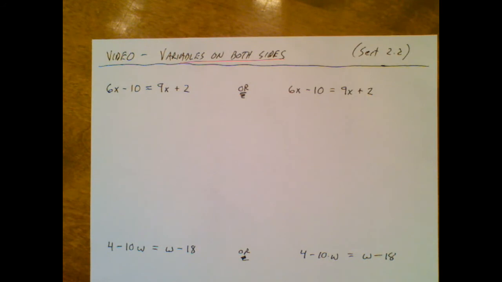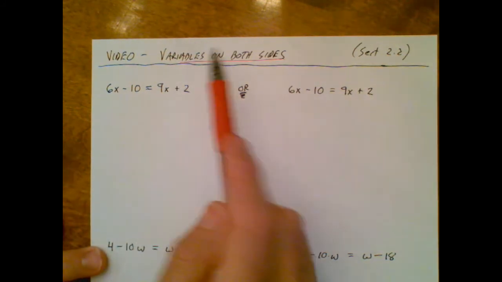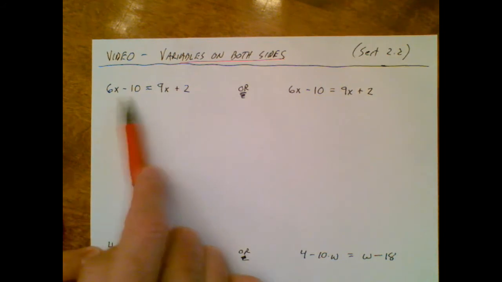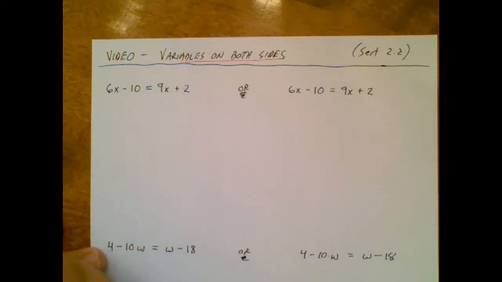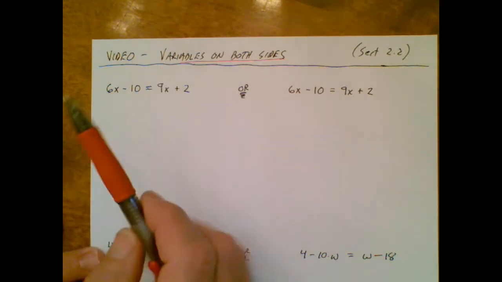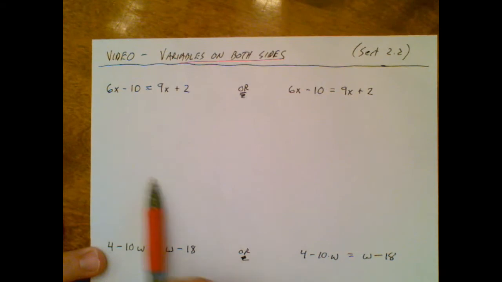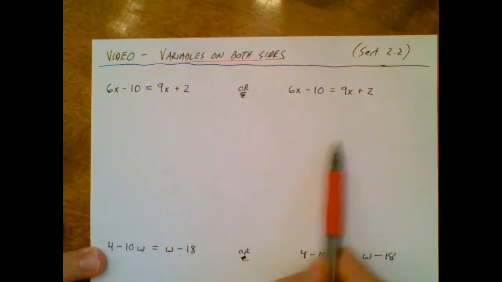We're going to be gradually choosing equations that are more and more complicated. So in this video, we're going to concentrate on equations that have variables on both the left side and the right side. My first two examples, and I think there'll be three examples, I'll show you that one person might do this problem one way and another person might do the problem the other way.